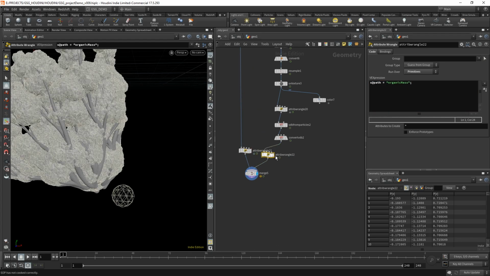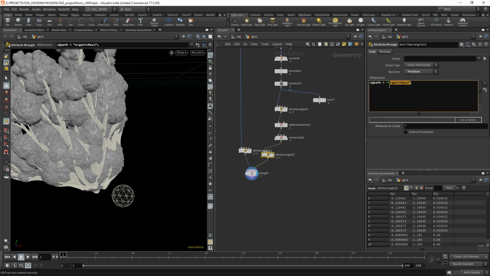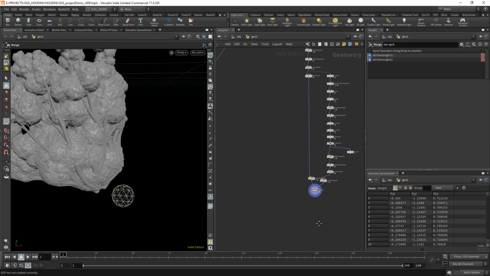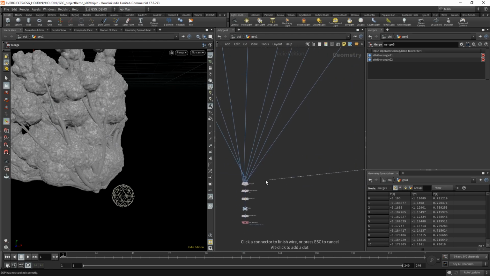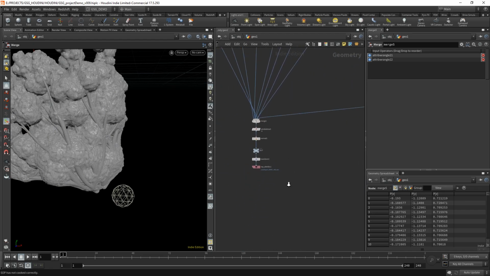And I'm going to duplicate this. I'm going to call this veins. Oh, don't need two of those. Okay. Then we can take the output of that and we can run it right into our main merge.